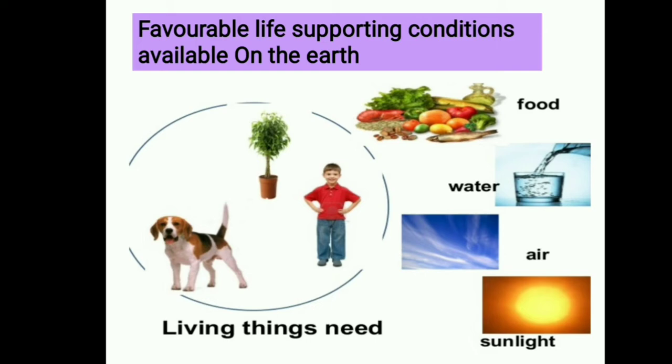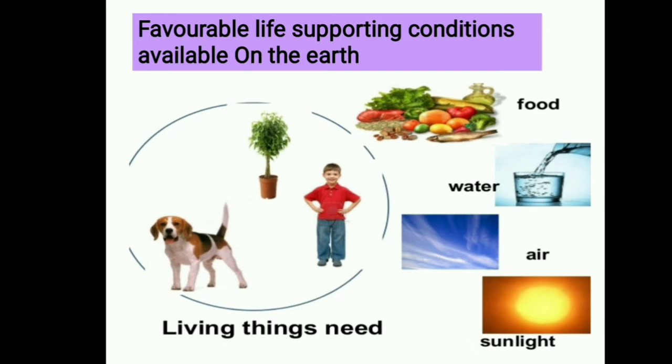Just observe this picture. All living things depend upon natural things. Those are called natural resources. The human being, animal kingdom, as well as plant kingdom require natural resources. Those are food, water, air and sunlight. These are available on the Earth's surface. And in air we have a gaseous content, that is oxygen. It is very needful to human beings, the plant world and the animal kingdom. That's why the Earth is called the unique planet in the solar system.